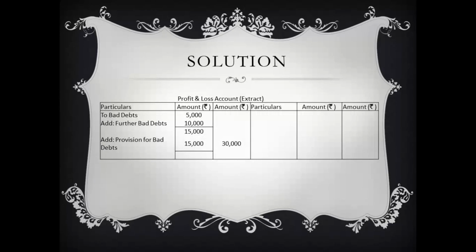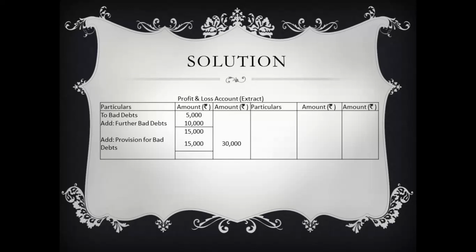The extract of the profit and loss account is shown in this slide. Here first we make the posting of the bad debts which is appearing in the trial balance. To bad debts, 5,000. To this, the bad debts appearing in the adjustment is added. This is the way in which we will be writing or solving the specific sum related to our final accounts where the bad debts and the further bad debts etc. will come.